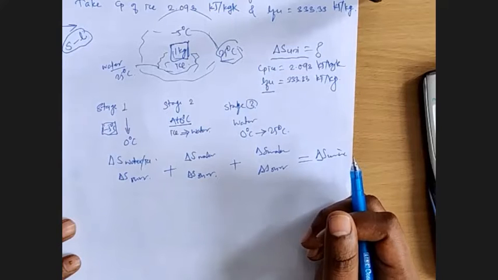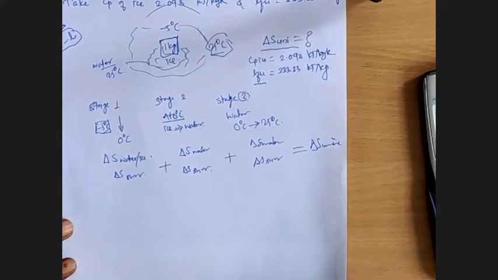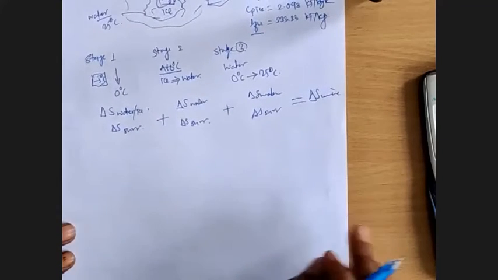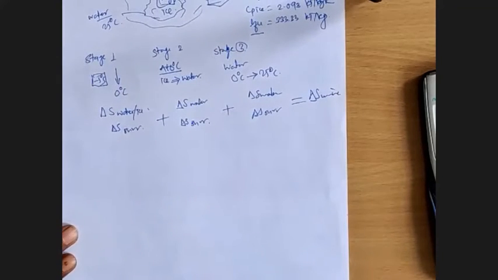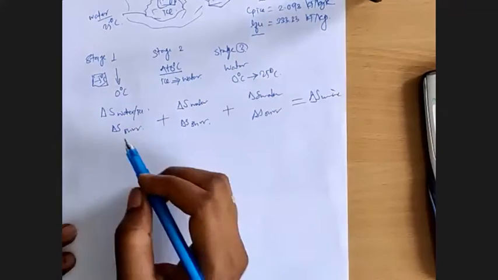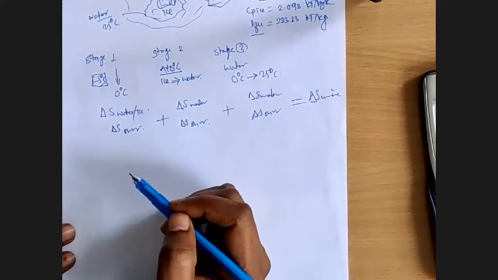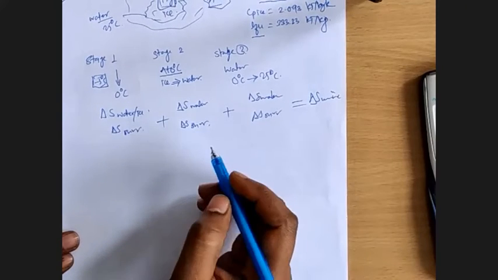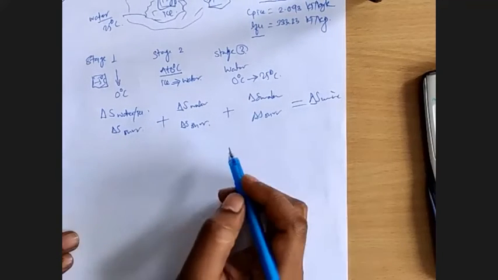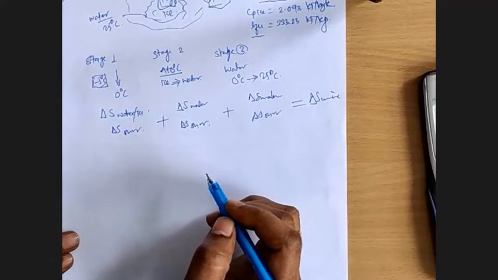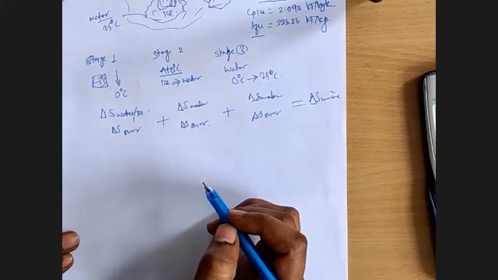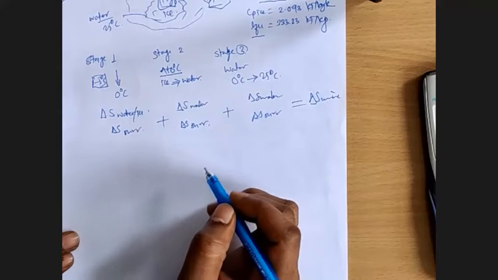Okay, I'll take that as you all have got this concept. So now let's solve and find this entropy change for water as well as surrounding. You have a choice to do it in stages, or you can add those three stages in a single stage itself. So let's start with the surrounding.